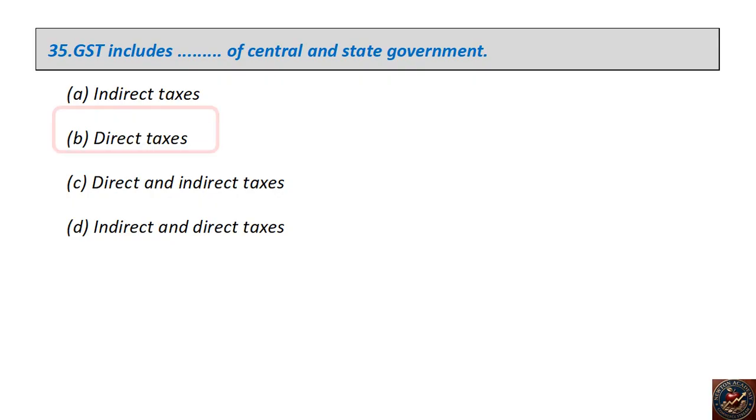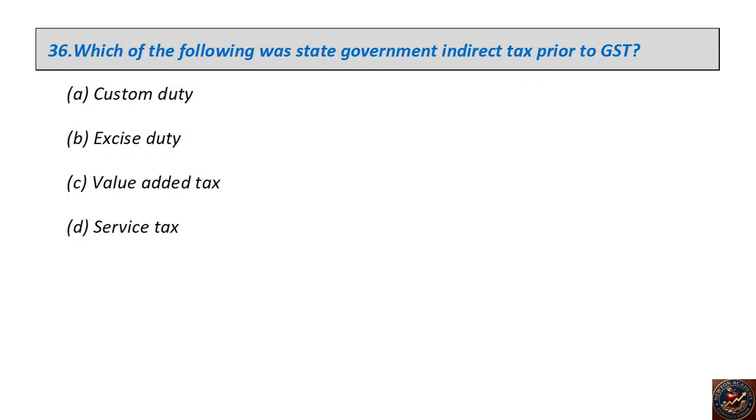The right answer is indirect taxes. Which of the following was state government indirect tax prior to GST? Custom duty, excise duty, value added tax, service tax. The right answer is value added tax.